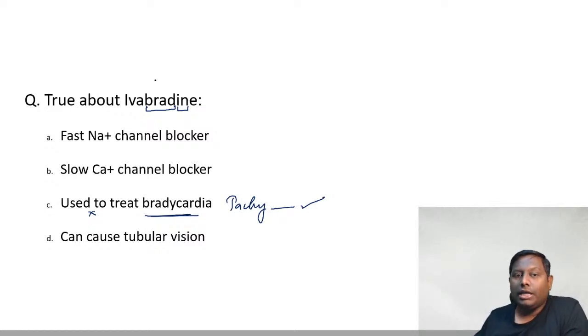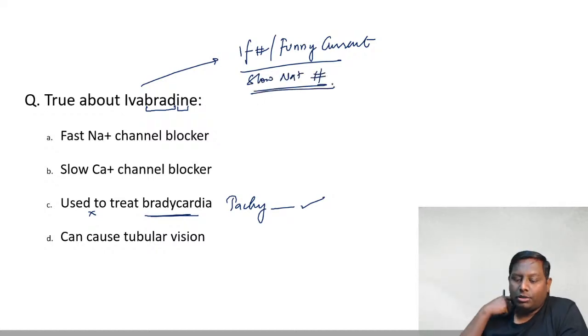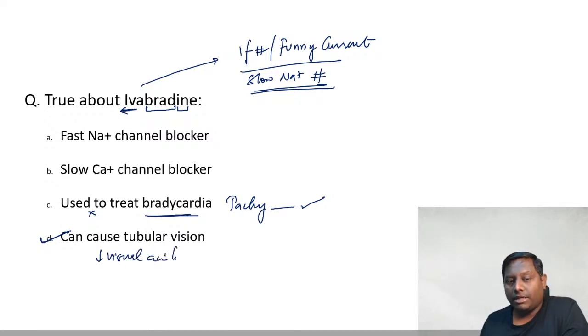Yes, very good, Farhan. Ivabradine is one of the If blockers, that is funny current blocker, the prepotential sodium channel blocker, known as a slow sodium channel blocker. It's not a fast sodium channel blocker, and it's not a calcium channel blocker as well. Ivabradine, remember eva vision, vi, see it's written, vi for vision. So they mainly decrease the visual acuity. They can affect visual acuity or vision more, not the fast sodium channel blocker.